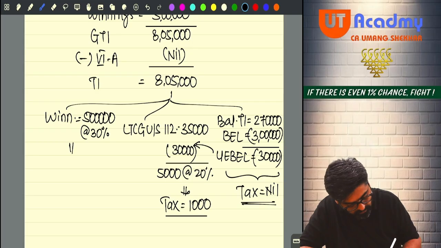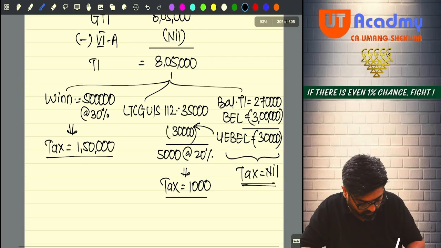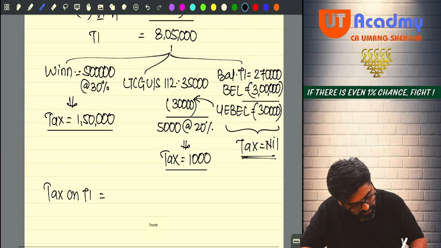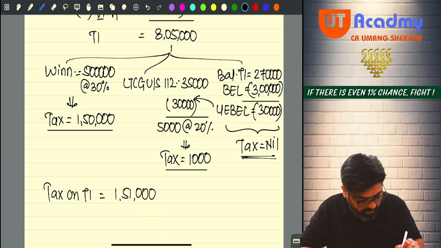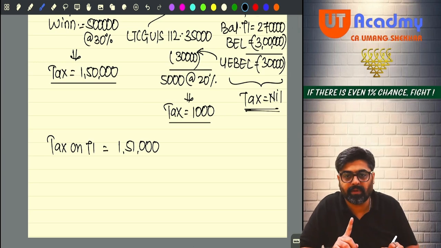And on this winning, my tax will be 1,50,000. Right, no? So my tax on total income will be 1,51,000. If 1,51,000 is there, no surcharge will be applicable, no rebate will be allowed. Surcharge not applicable.